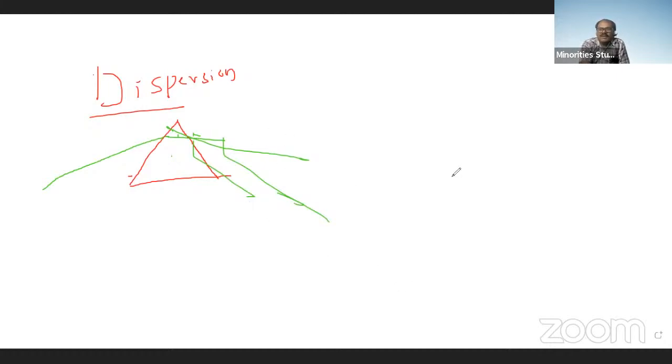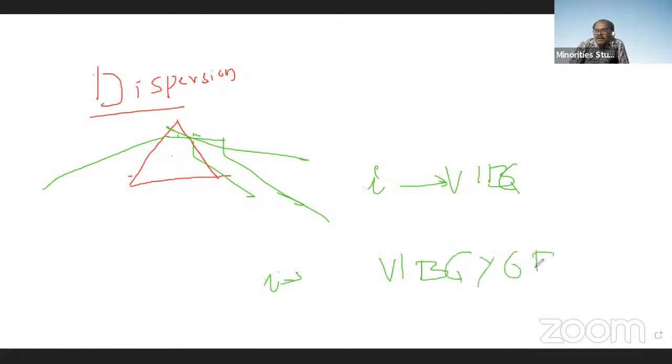White light can be dispersed into the colored spectrum VIBGYOR. This is known as dispersion of light.